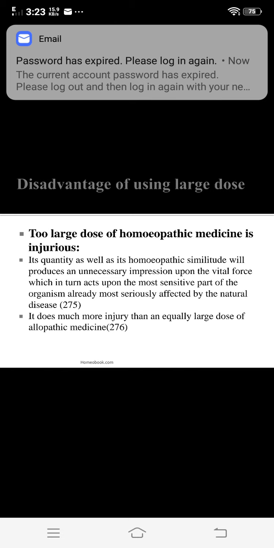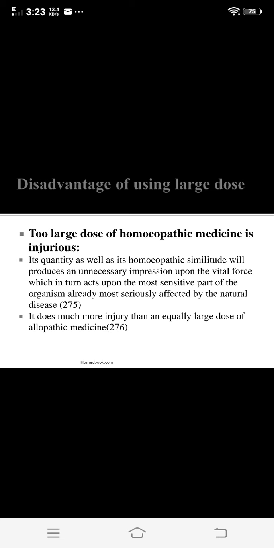So what are the disadvantages caused by the large dose? Too large a dose of homeopathic medicine is injurious. That is, if we use large doses of homeopathic medicine, it is also injurious to the health of a patient. So its quantity as well as its homeopathic stimuli will produce an unnecessary impression upon the vital force, which in turn acts upon the most sensitive part of the organism already most seriously affected by the natural disease.